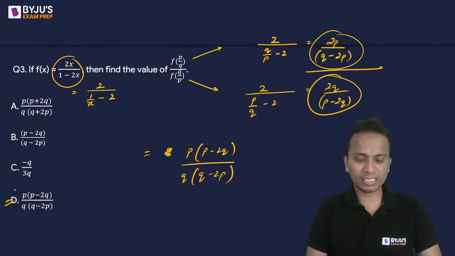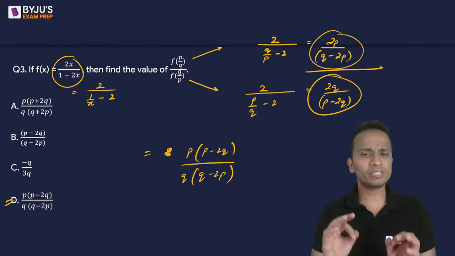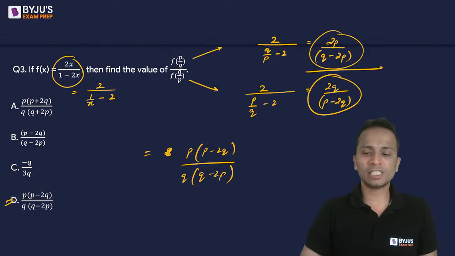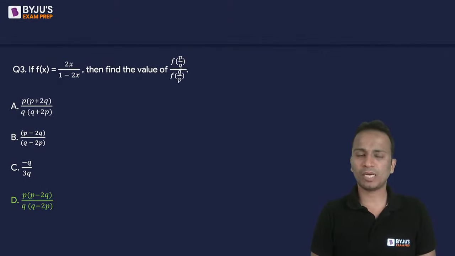One of the students has given option B as the answer. B will not be the answer. P and Q will still be present in the numerator and denominator respectively. So the correct answer will be option D. Yes, it is the correct answer. All right, again, it was simple.